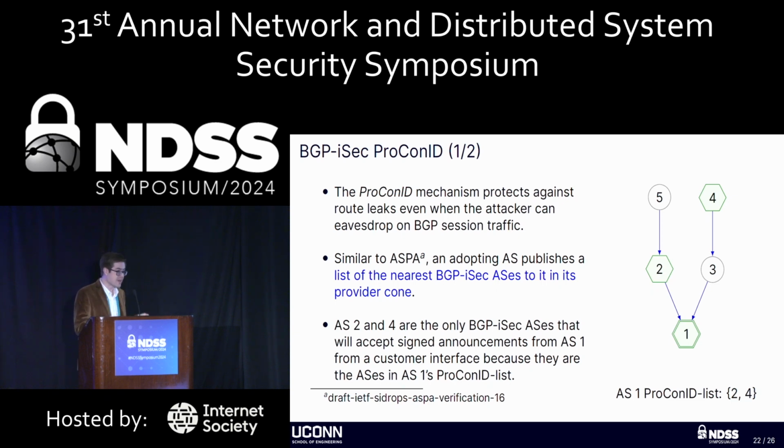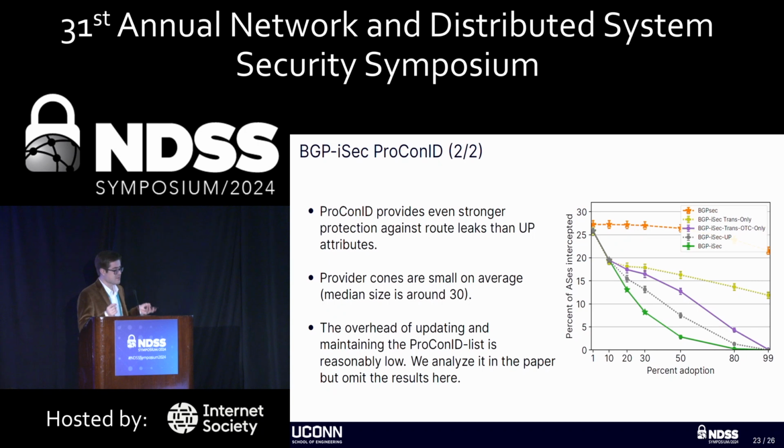AS3 is not included because it's not running BGP-iSec. AS5 is not included because it's beyond the nearest BGP-iSec AS. And what that list means then is that 2 and 4 are the only BGP-iSec ASs that should accept an update from 1 on a customer interface, where 1 is the most recent BGP-iSec AS on the path. In full adoption, this becomes very similar to ASPA, if that's something you're familiar with. And this works even better.